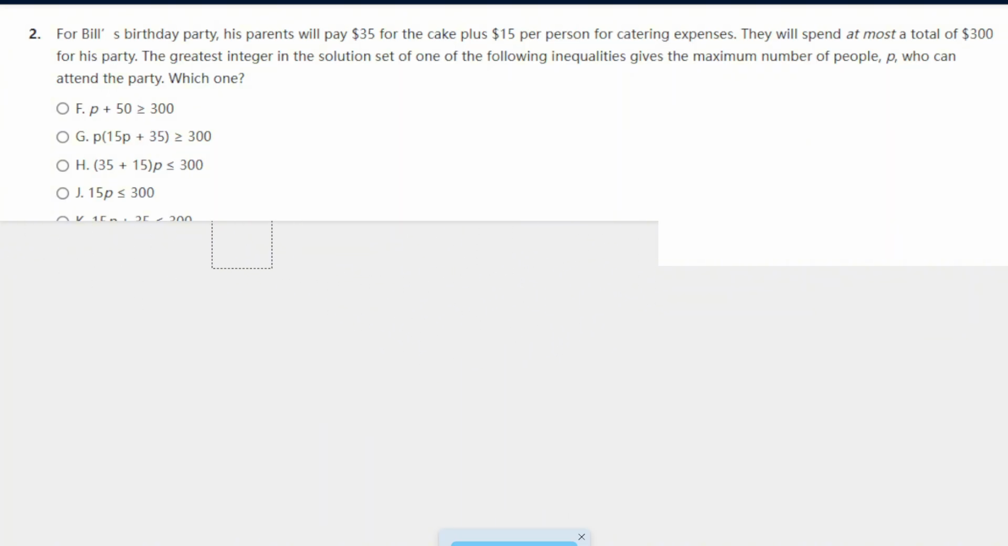Now, question number 2. For Bill's party, his parents will pay $35 for the cake, plus $15 per person for catering expenses. They will spend at most a total of $300 for his party. One of the following inequalities gives the maximum number of people. Okay, so we know the max they want to pay is $300.